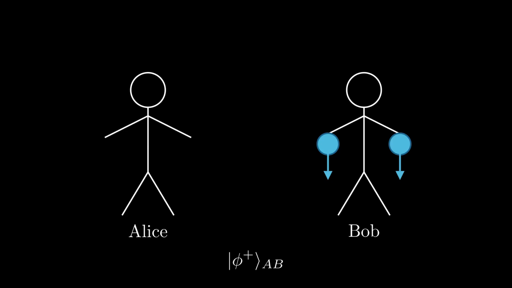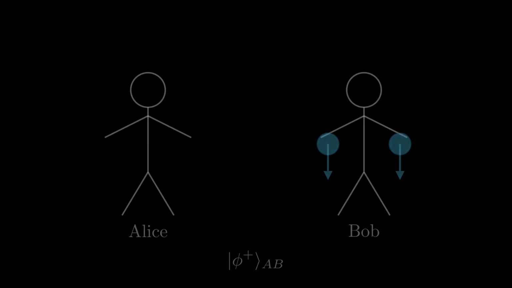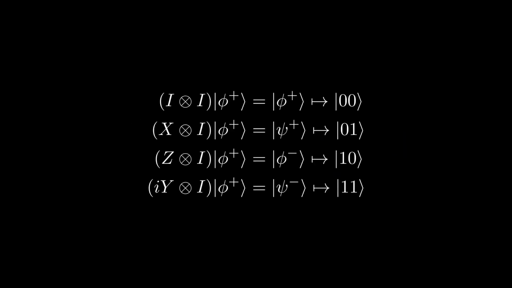Well, considering the fact that the default state sent through is phi plus, why not just use the Bell basis? As it turns out, we can convert any Bell state into other Bell states using Pauli operations on only one qubit, as follows. This means that if Alice performs an X operation on her qubit, for example, this state phi plus will be mapped to psi plus. We could then have phi plus denote 0, 0, psi plus denote 0, 1, phi minus denote 1, 0, and psi minus denote 1, 1.